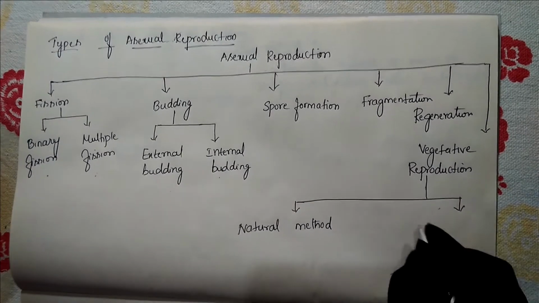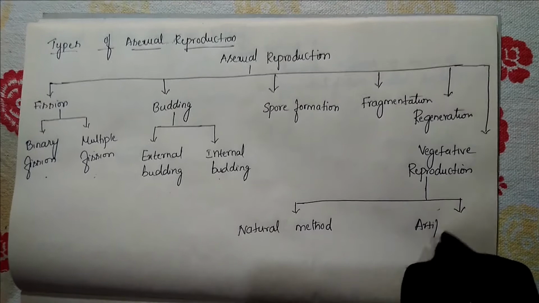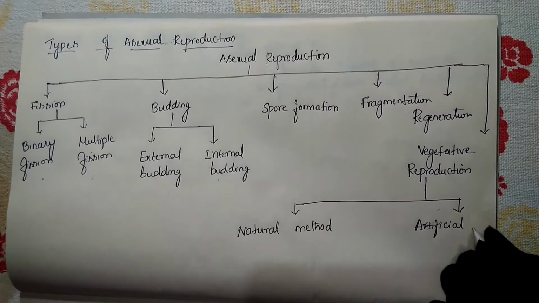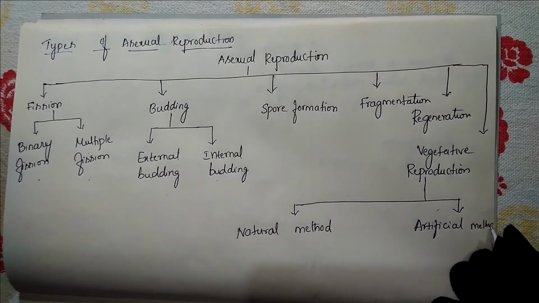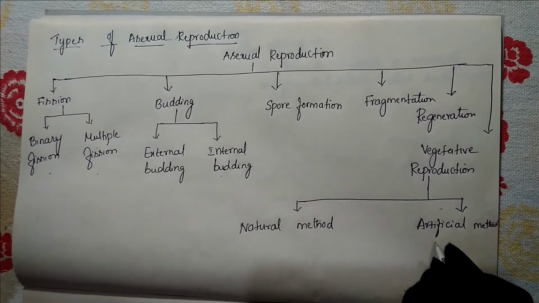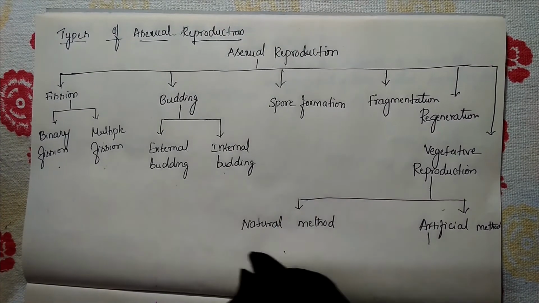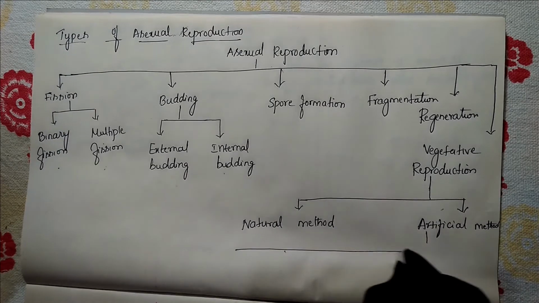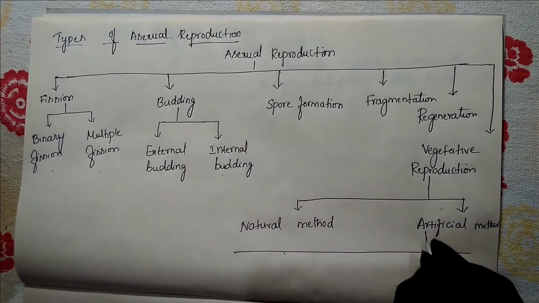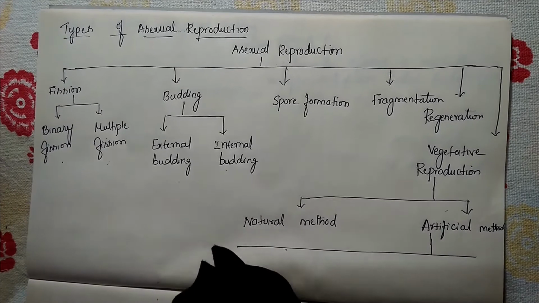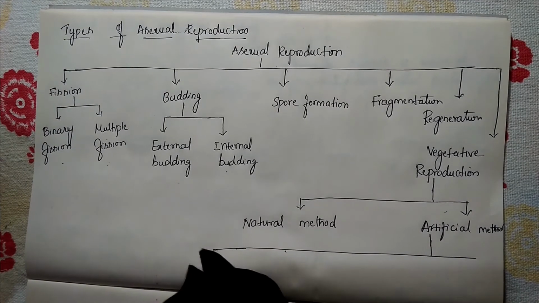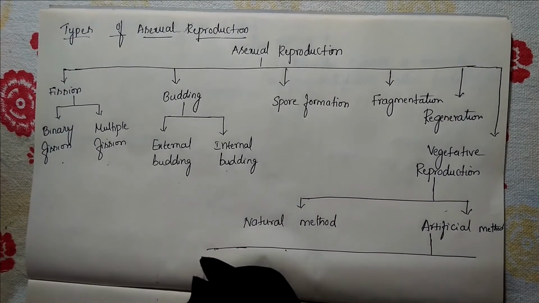Another one is the artificial method. The artificial method is classified into 4 types.